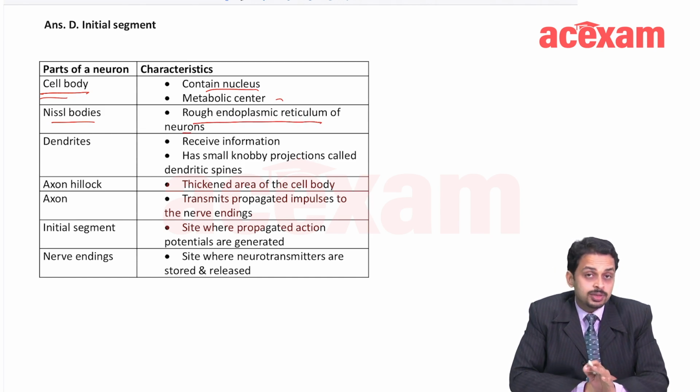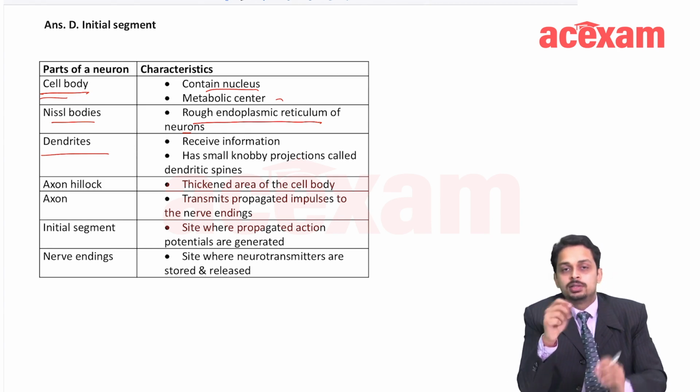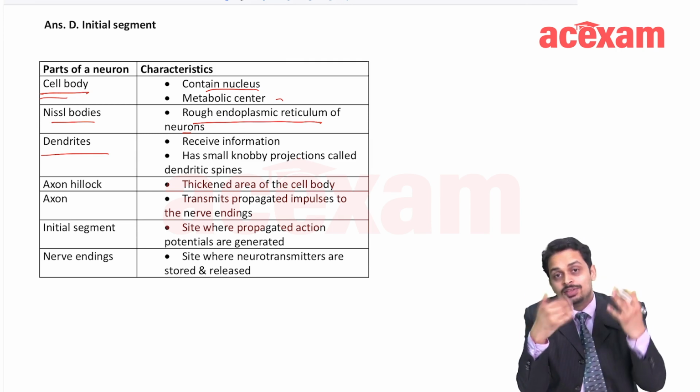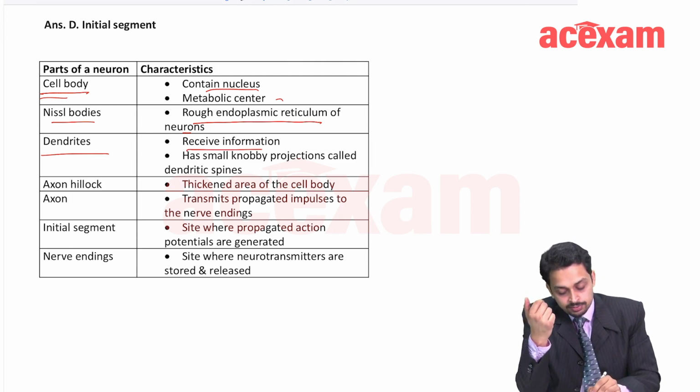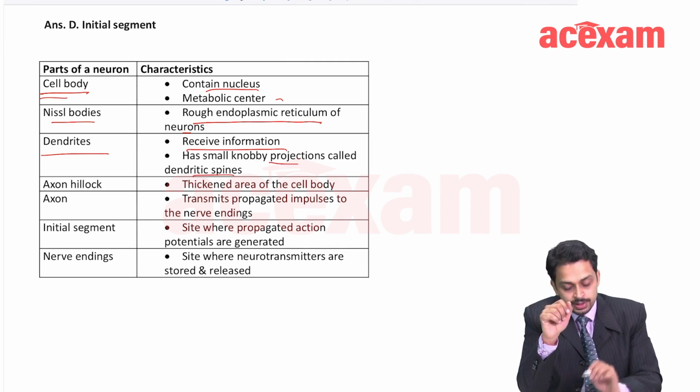Being rough endoplasmic reticulum, they are important for protein synthesis. Dendrites, as you know, are branches exiting from or attached to the soma, and they receive information. They have dendritic spines which are knobby, right?